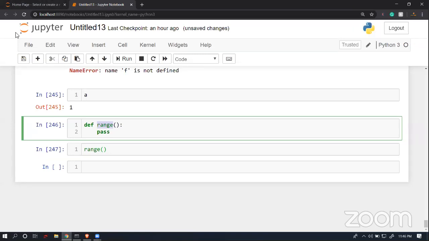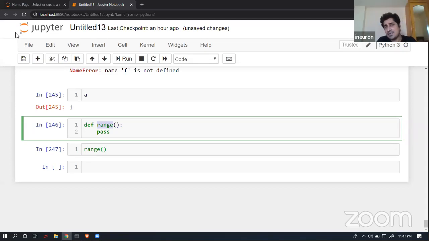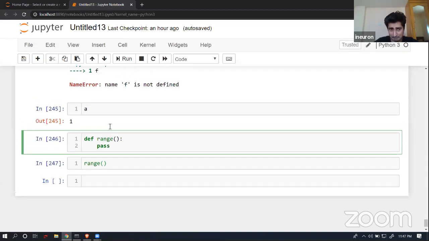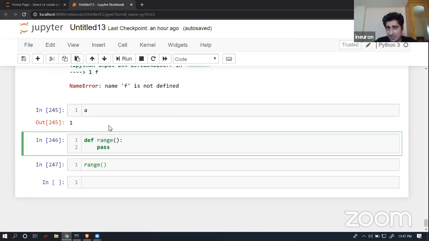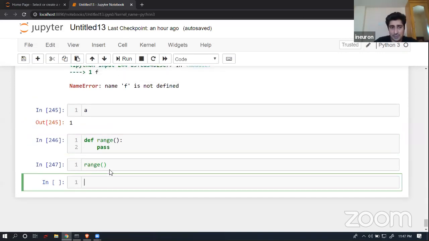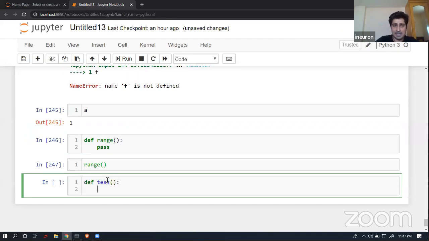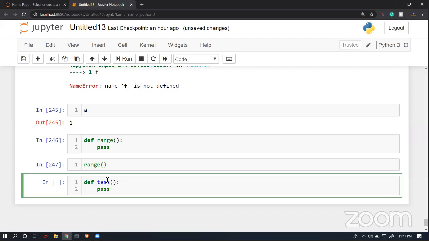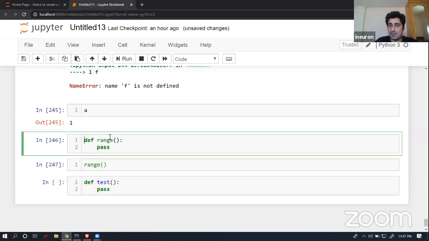Yes, you will be able to override it. It's completely fine. You have defined your own function and then you have given pass. So now it is behaving like your function, right? And at the same time, it highlights this range in green color, meaning it's a keyword that you have already used. But if you use def and any other function name like test, it will not highlight in green. So yes, it understands that you have used a keyword and you are going to face a problem.